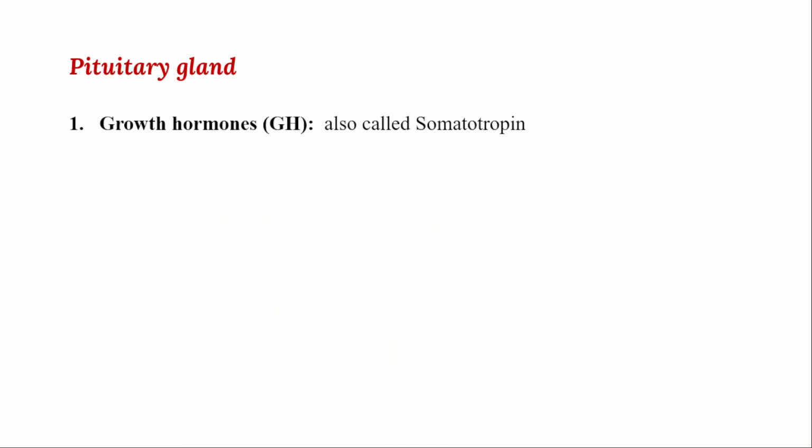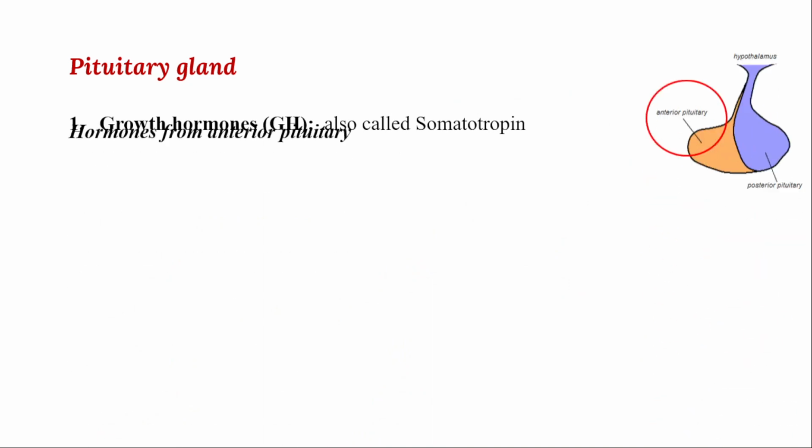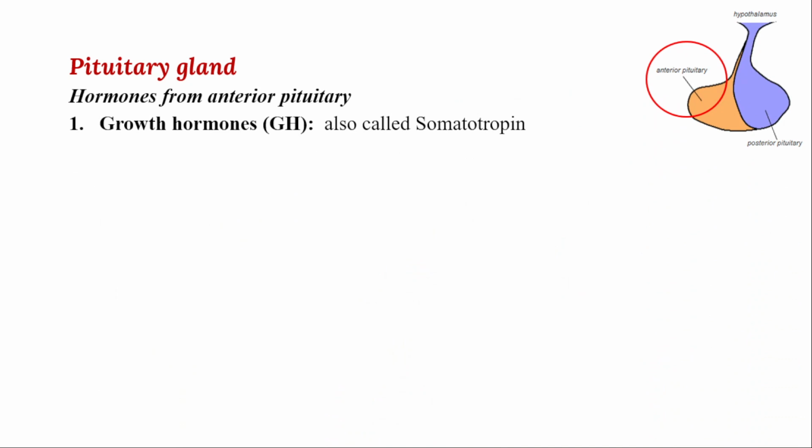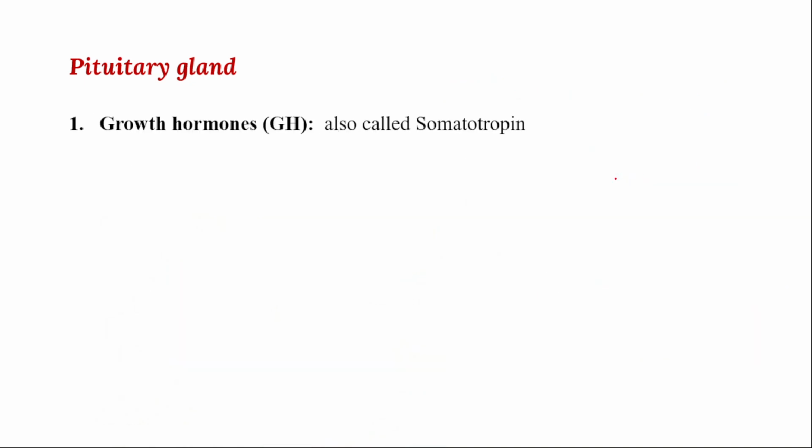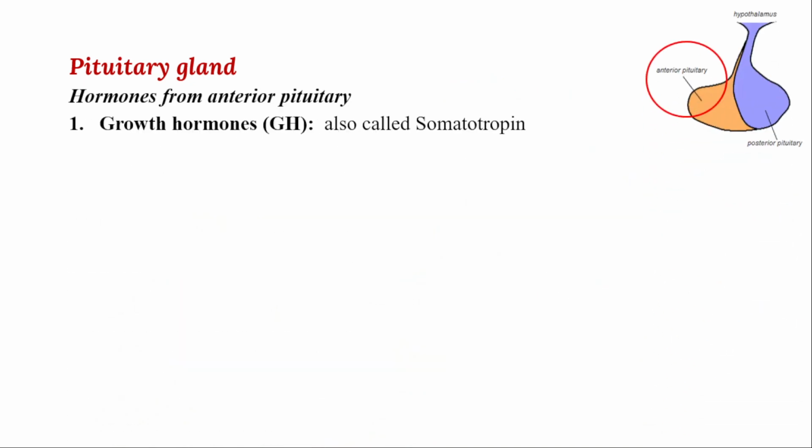So what type of hormones are released from the anterior pituitary? There are two types of pituitary: the anterior pituitary and the posterior pituitary, and there is a middle lobe as well. What type of hormones are produced from the anterior pituitary? The anterior pituitary produces a hormone called growth hormone. This is very important. Why?